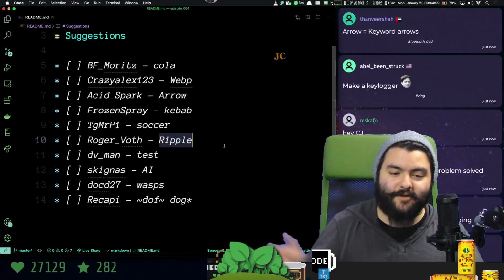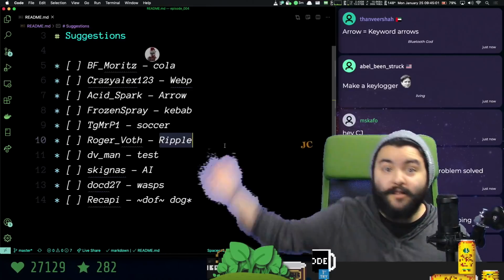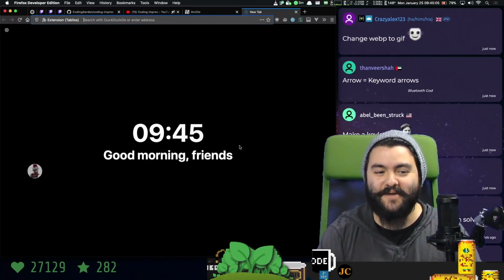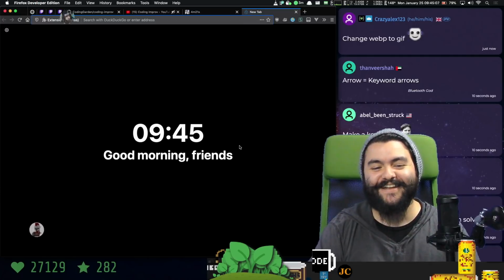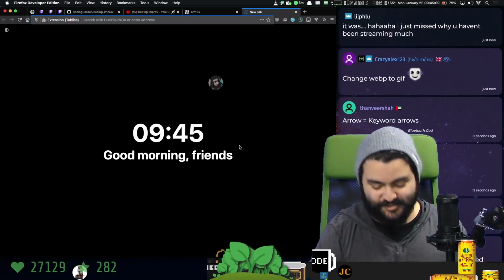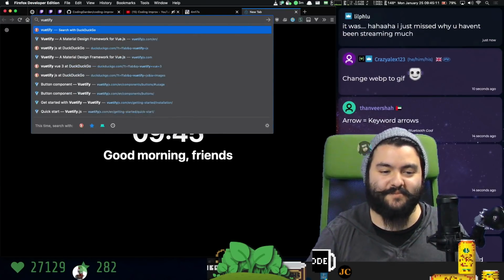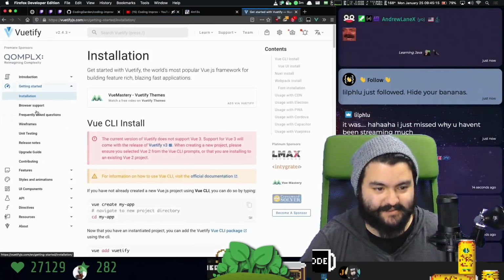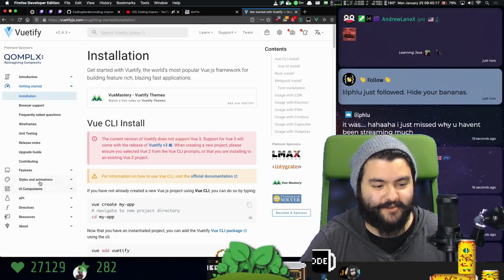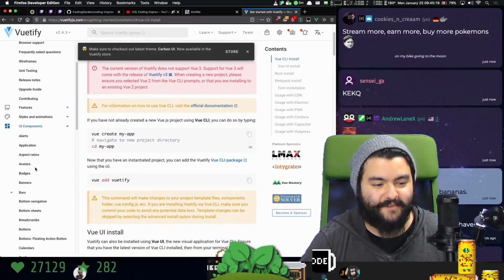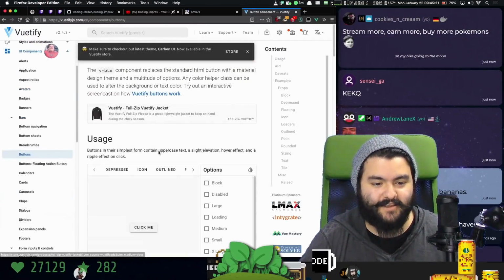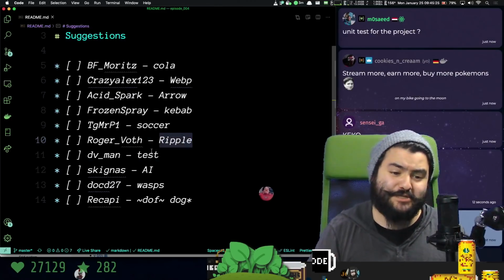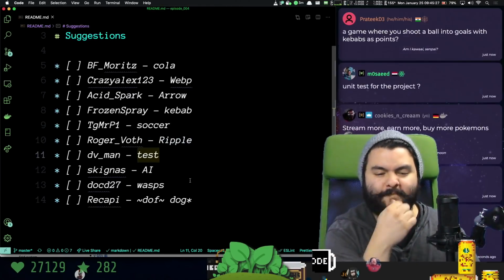I might have forgotten to mention, but all of these are open to my interpretation. I can do whatever I want. It's my show. But if you check out material design, let's just look at Vuetify, which is one implementation of material design. If you look at the buttons, we can look at UI components and then buttons. This is a ripple effect. So we could use something like material.